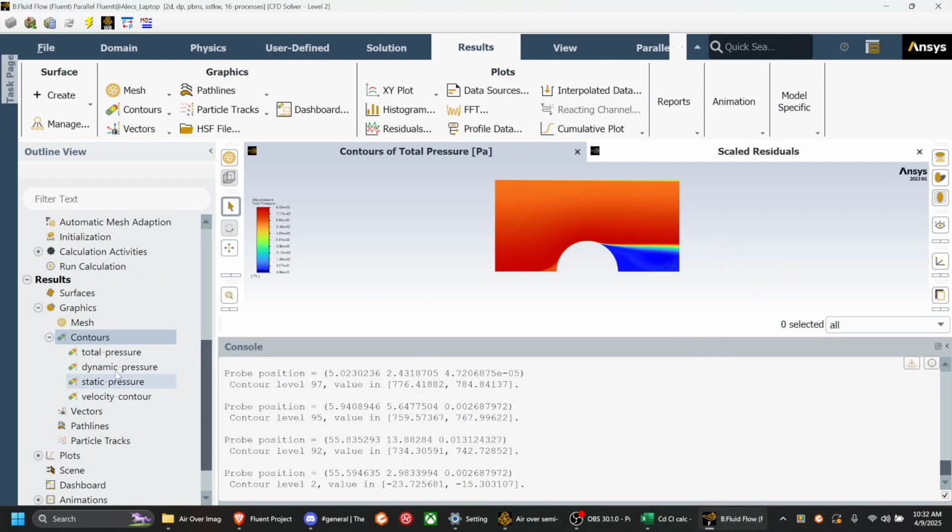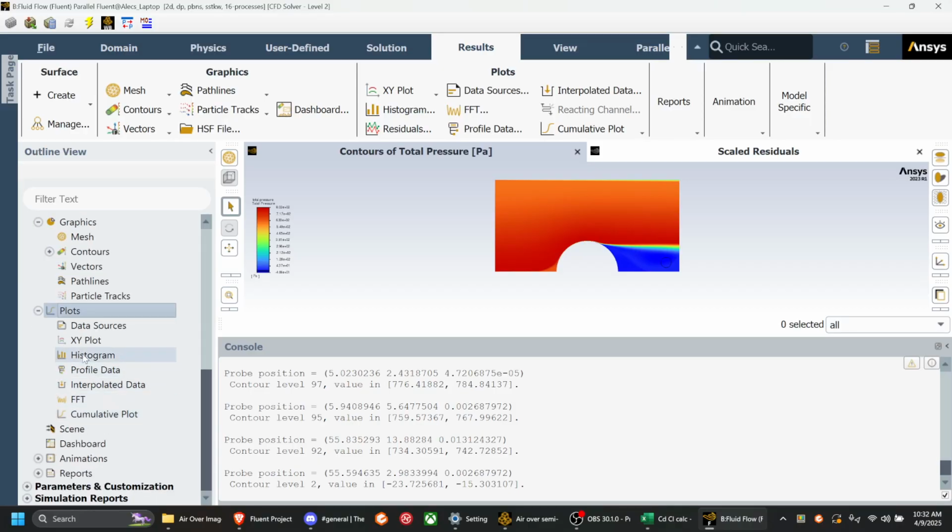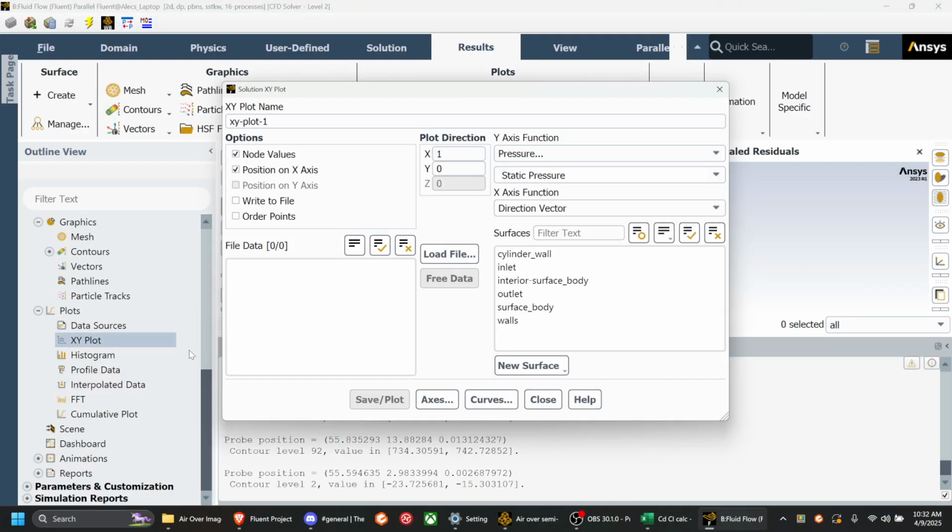Then we need to plot the pressure coefficient and velocity distribution over the surface of the cylinder. So pressure coefficient over the cylinder wall.